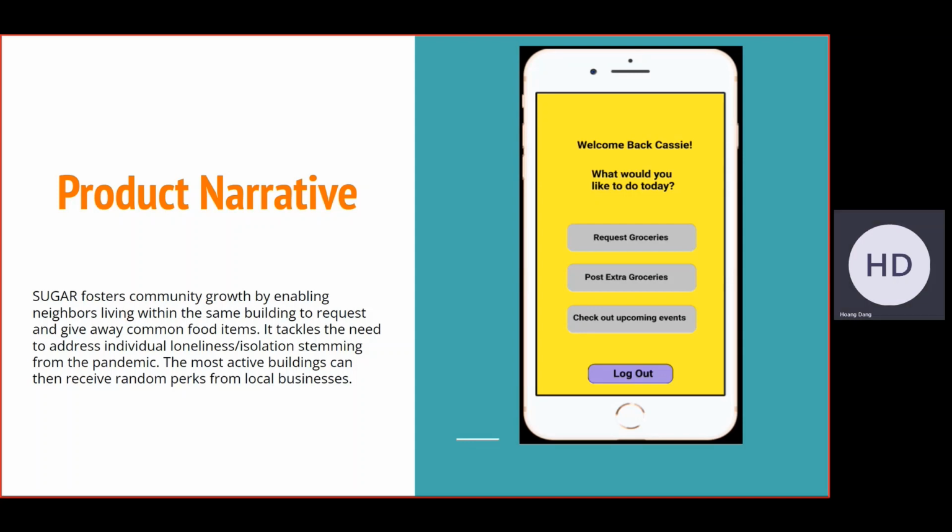Sugar fosters community growth by enabling neighbors living within the same building to request and give away common food items. It tackles the need to address individual loneliness and isolation stemming from the pandemic. And on the right, you can see a simple interface with features that we intend to start out with. You can request groceries, post extra groceries if you have them, as well as check out upcoming events within your building.